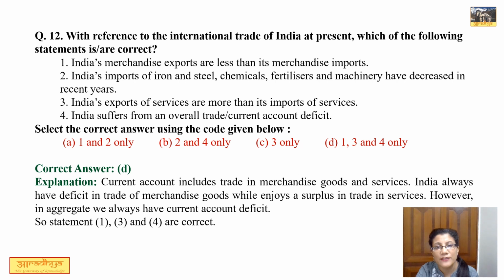Second statement, India's import of iron and steel, chemical fertilizers and machineries has decreased in recent years. This statement is not correct. Third statement, India's export of services are more than its import of services. This is correct because India में अगर हम goods की बात करें तो trade in goods is always in deficit, लेकिन trade in services is always in surplus. So this statement is correct. Fourth statement, India suffers from overall trade or current account deficit. This already I said that India में current account deficit होता है. So this statement is also correct. So correct statement is D.